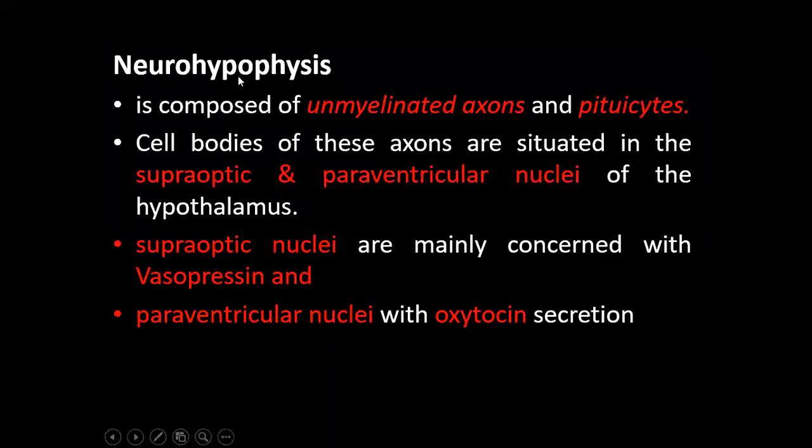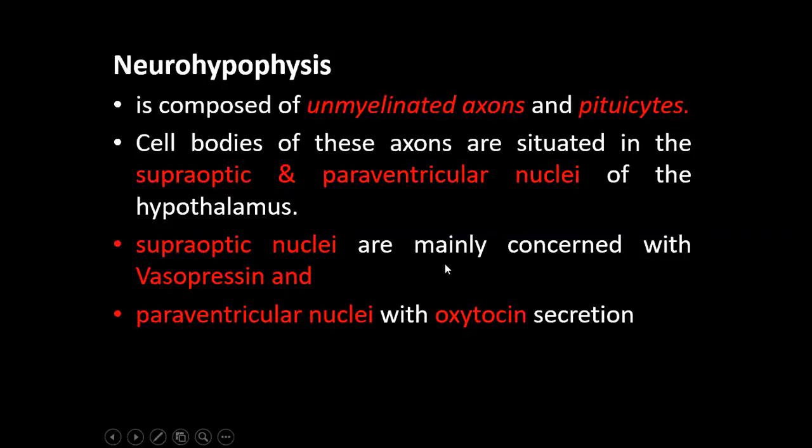Neurohypophysis. Neurohypophysis is composed of unmyelinated axons and pituicytes. Cell bodies of these axons are situated in supraoptic and paraventricular nuclei of hypothalamus. So in hypothalamus, two nuclei are present: one is supraoptic, one is paraventricular nuclei. And unmyelinated axons of neurohypophysis originate in these two nuclei.